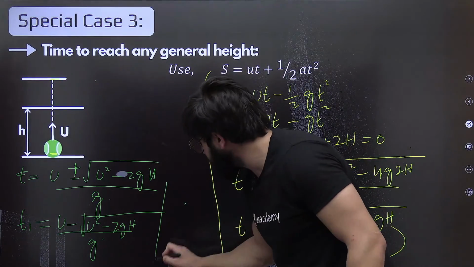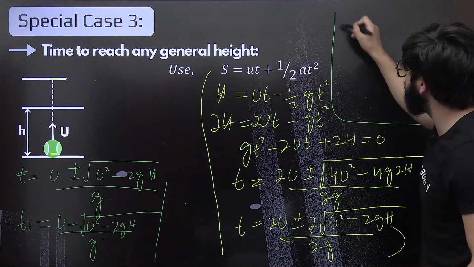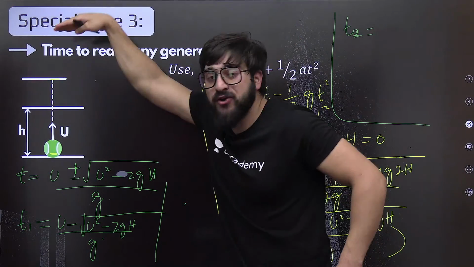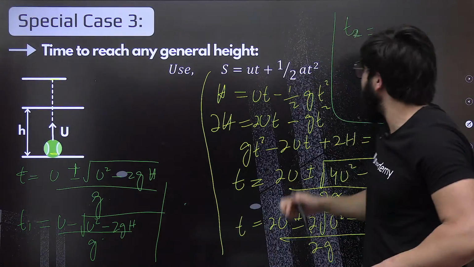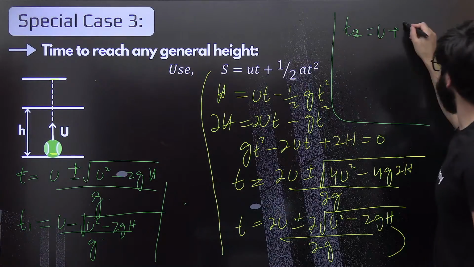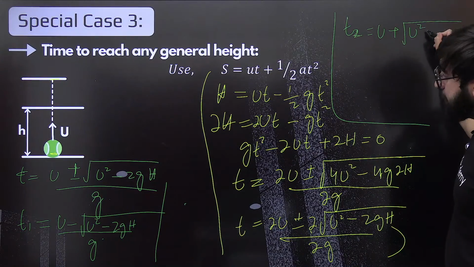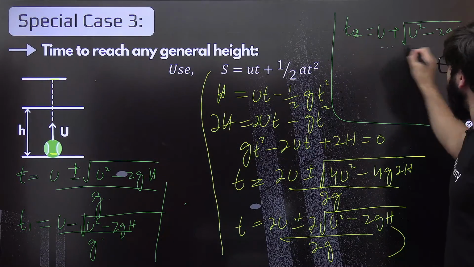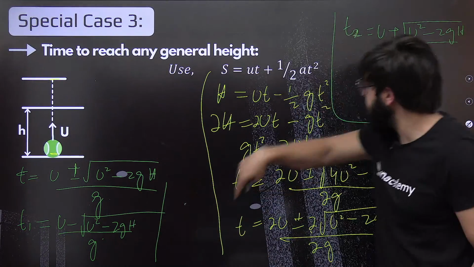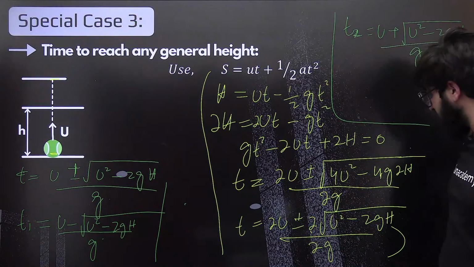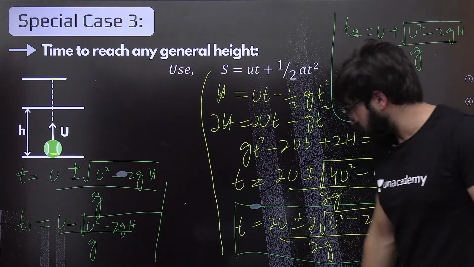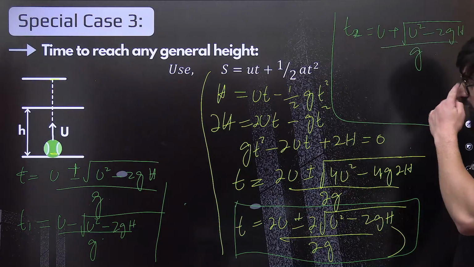And when we take the positive, I'll write the T2 over here. T2 will be, when the body is falling back from that height, u plus root of u square minus 2gh upon g exactly. So this is time of ascent, this is time of descent, and this is exactly the total time.